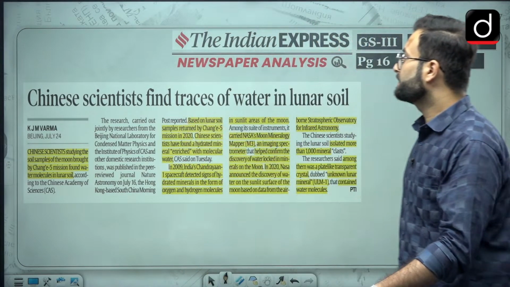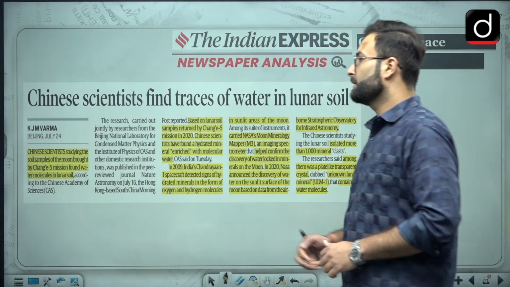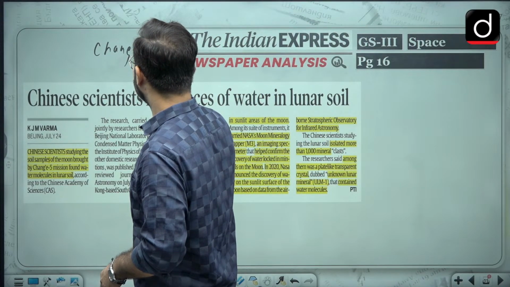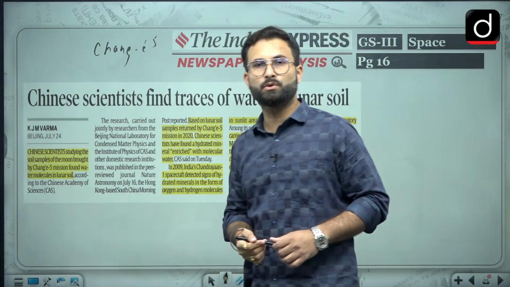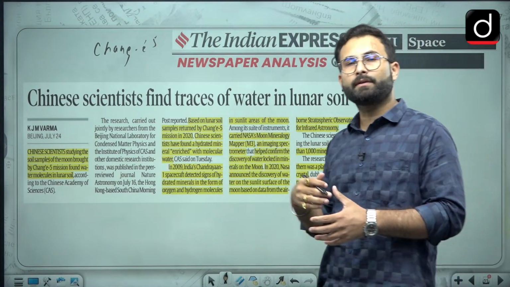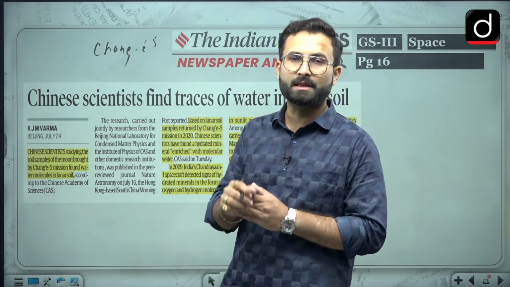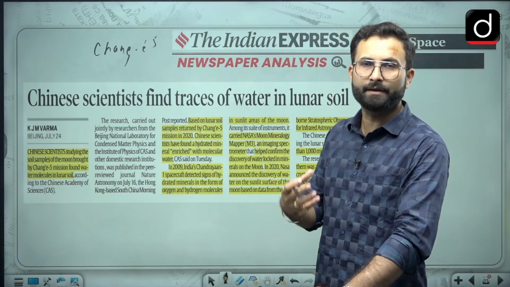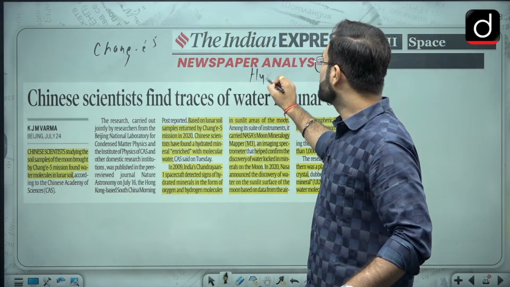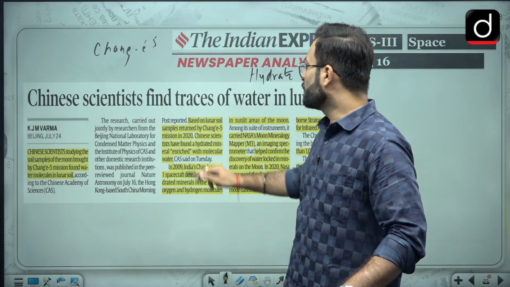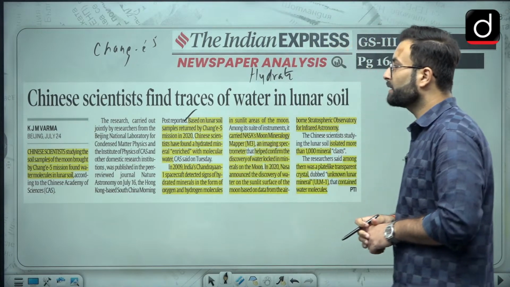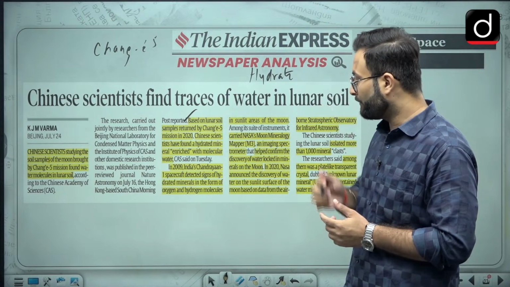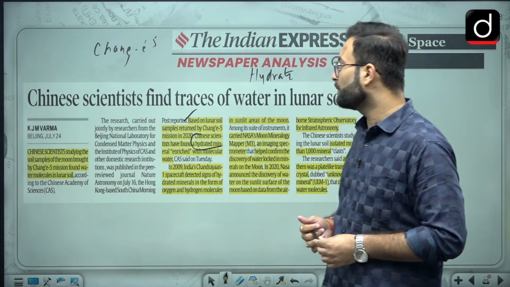Okay, Chinese scientist finds trace of water in lunar soil. There was this expedition which has gone to the moon, that is Chang'e 5. Okay, that is China's lunar expedition, and they have collected the samples, and from that sample they have actually found some mineral which is a hydrate, or you can say a hydrated mineral having the presence of water. Okay, so here you will see, based on the lunar sample returned by the Chang'e 5 mission in 2020, Chinese scientists have found a hydrated mineral enriched with molecular water.